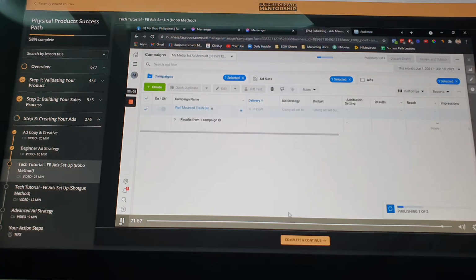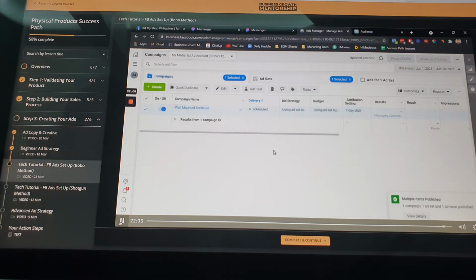That's it. Publish. So automatic, what you put there is schedule, because we set it after 12 midnight later. So that's how you create your first messaging campaign for e-commerce, and this applies to all kinds of industries.